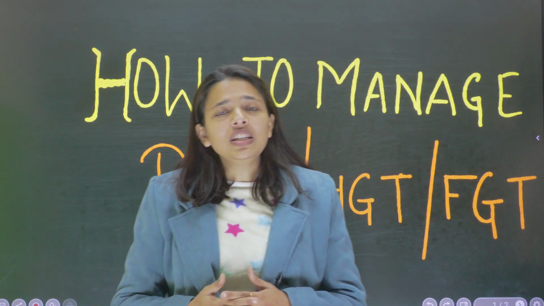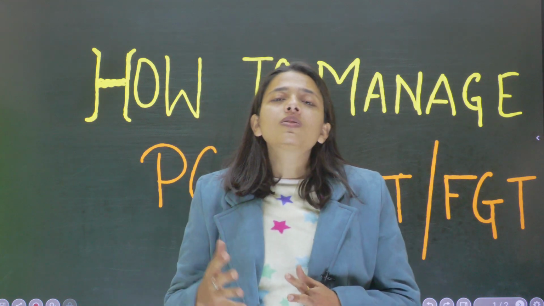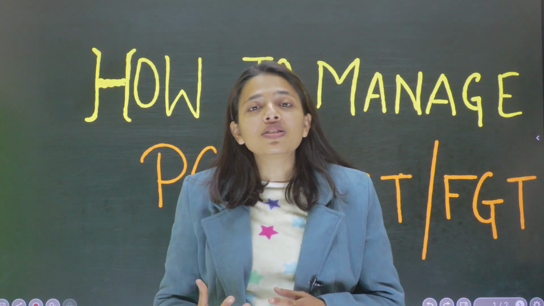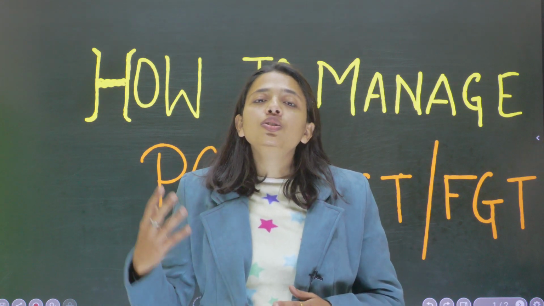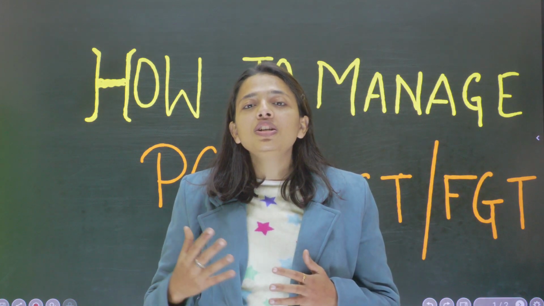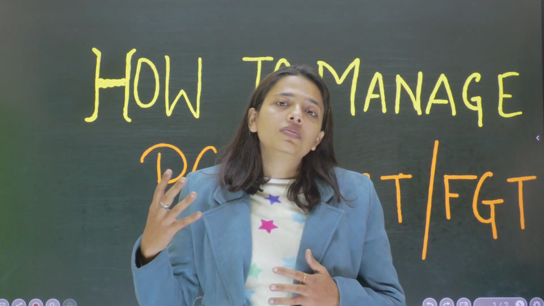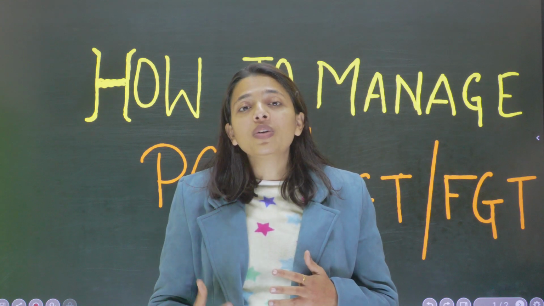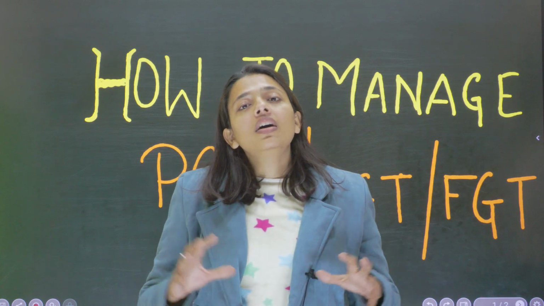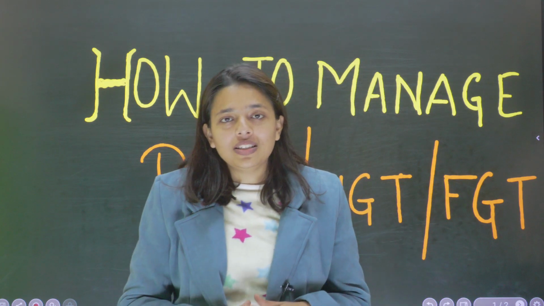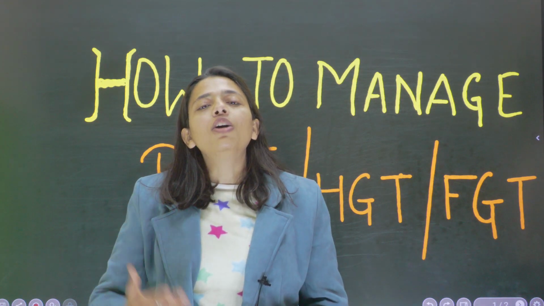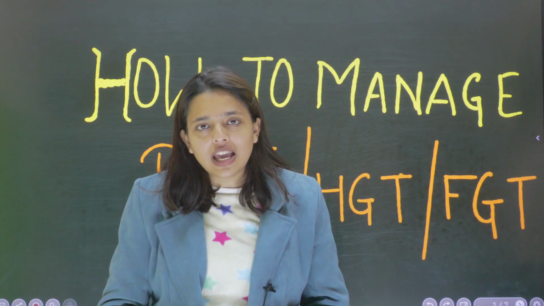Now coming to FGT, FGT is final group task. Why is it called final group task? Because this task is the last task or the winding up task of GTO, and in here you are again combined together and you give the opportunity, or you give the stage or the platform, to those who have not performed so far. So this is the last chance of showcasing your HGT, PGT, FGT qualities. Okay, so let us start this content of how to manage PGT, FGT and HGT.